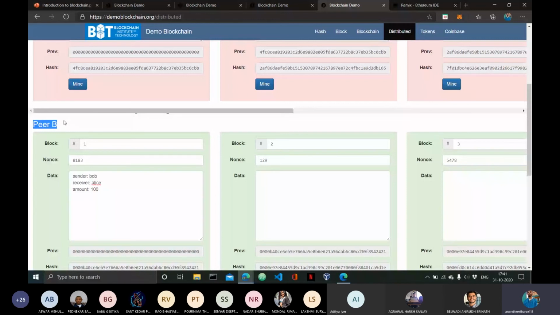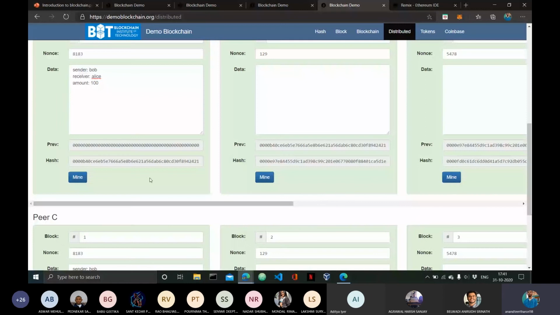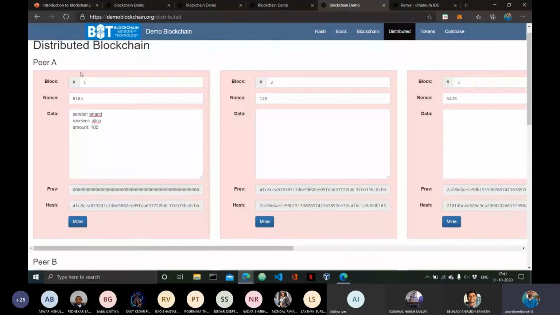Else, as soon as I make a change here, these 3 computers, peer A, peer B, and peer C, will be communicating with each other continuously. So peer B and peer C will tell peer A that there is something wrong inside your blockchain, so please remove this and add the blockchain that I am providing to you. So he will realize that there is some mistake in its own blockchain, and peer A will remove this malicious blockchain and copy the real blockchain.